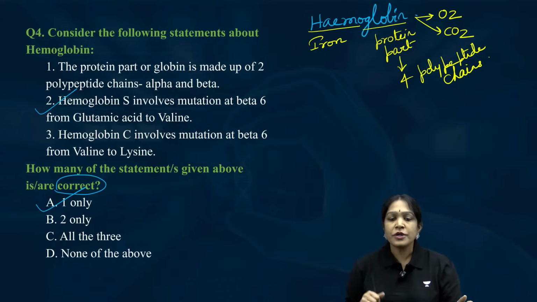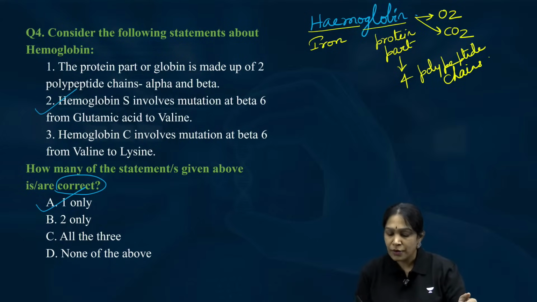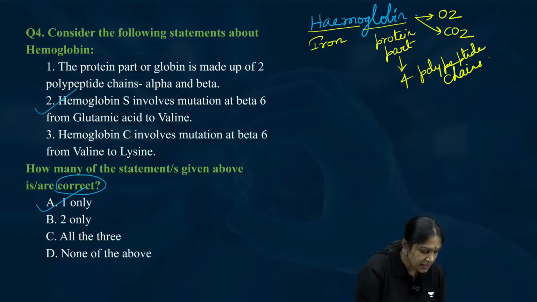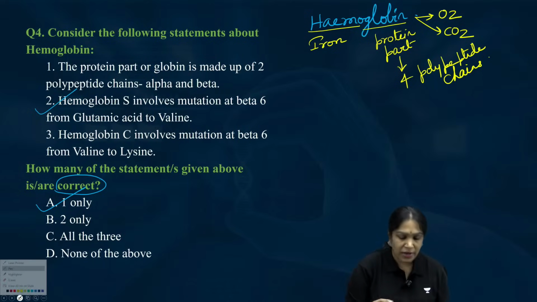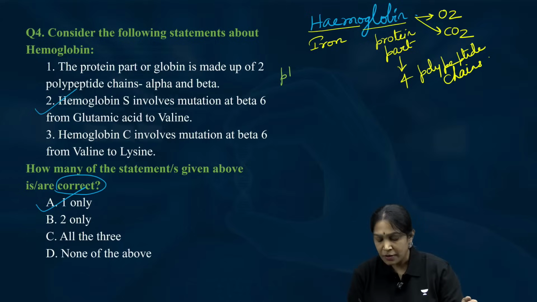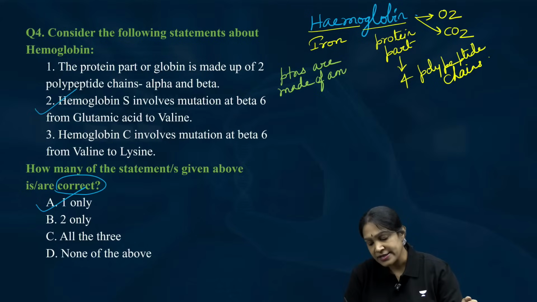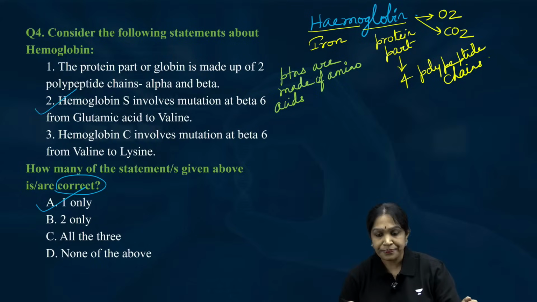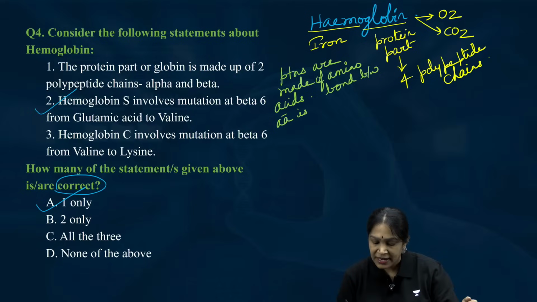What do you mean by polypeptide chains? I hope you all know that proteins are made up of amino acids, isn't it? Proteins are made of amino acids. And the bond between amino acids is called a peptide bond.